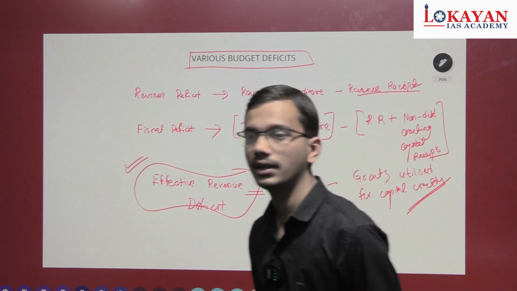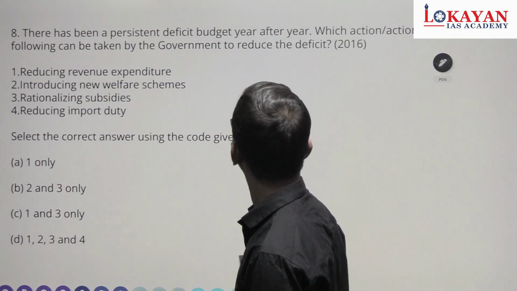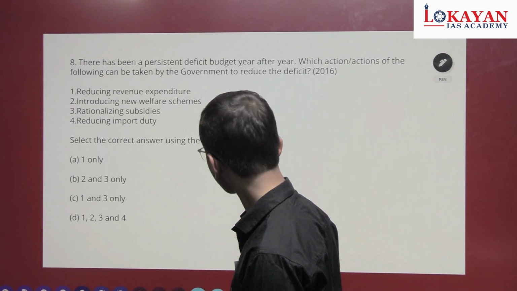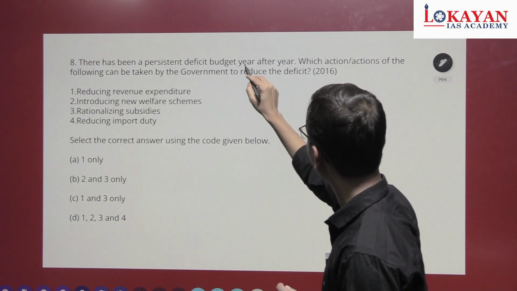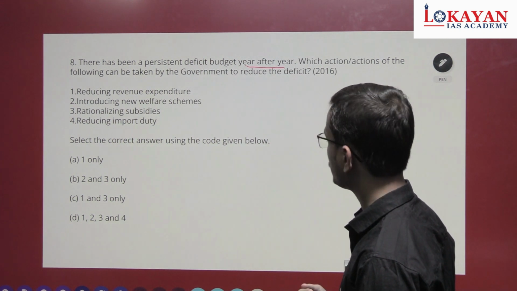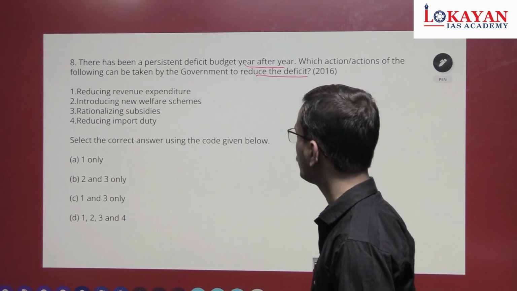Okay, so this is all about various deficits. Now our foundation is created. Let's solve the questions. Okay, see. There has been persistent budget deficit year after year. Which actions of the following can be taken by government to reduce the deficit?